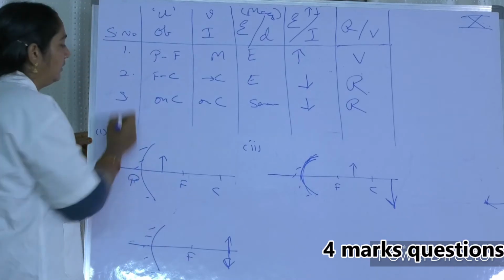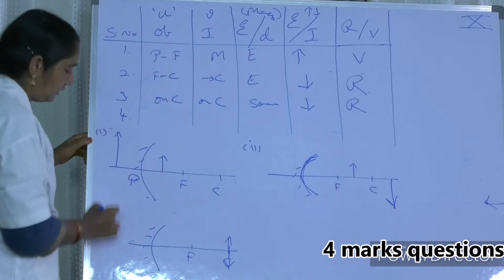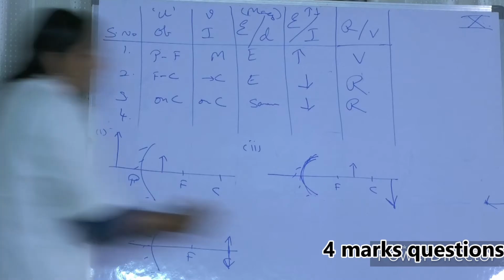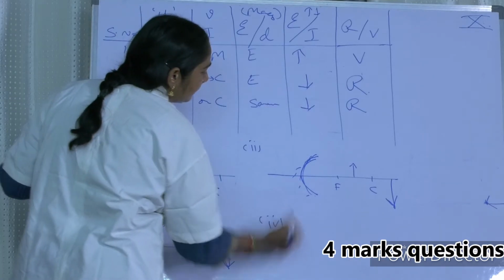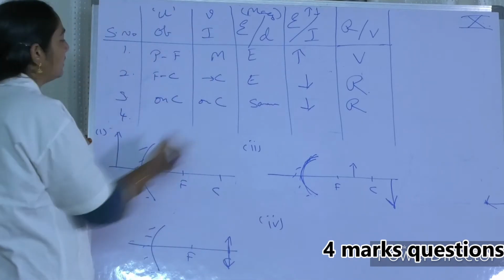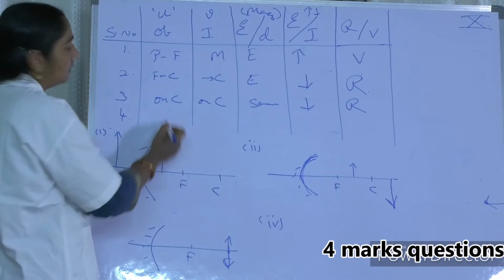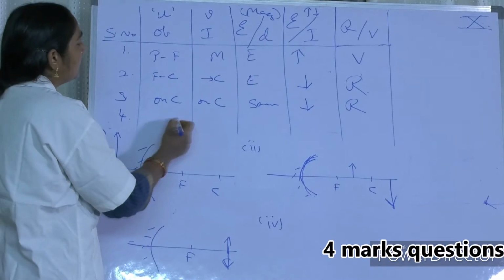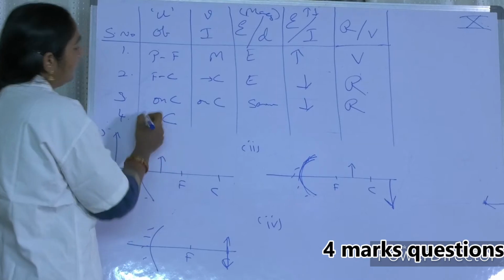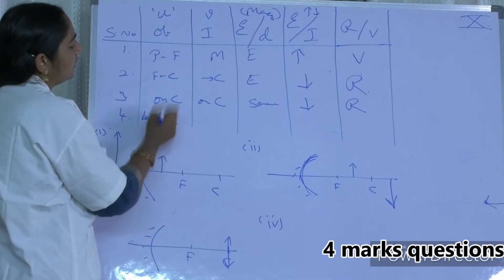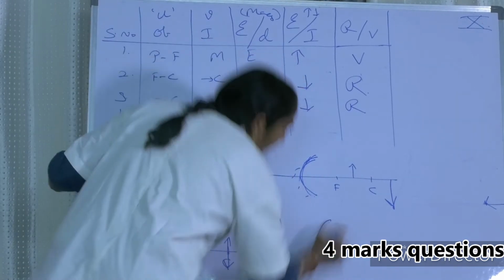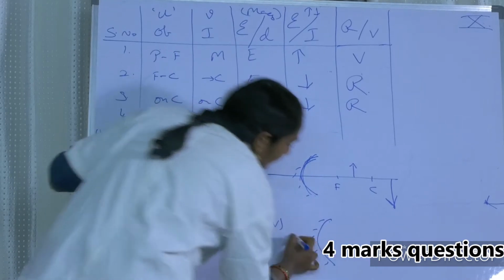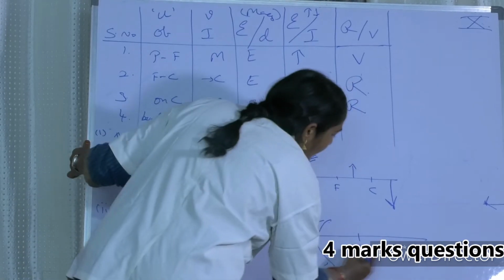Okay. Case number 4. Beyond C. This is the fourth case. In this, it is beyond C. Beyond C means again, see, every time it is a repeated question. Questions are repeatedly asked.